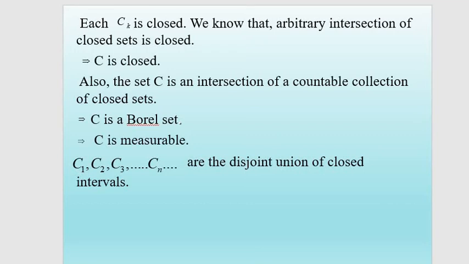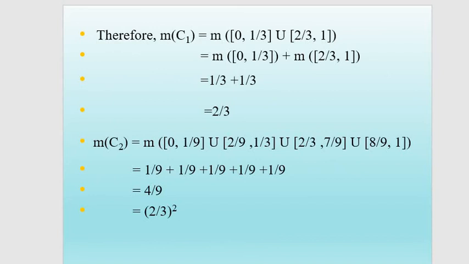Now, we are going to prove that it has measure 0. We have C1, C2, etc., Ck, etc., which are disjoint unions of closed intervals. Now, the measure of C1 is the sum of the measures of the closed interval 0, 1 by 3 and the closed interval 2 by 3, 1. Each closed interval is of length 1 by 3. Therefore, the measure of C1 is 2 by 3.